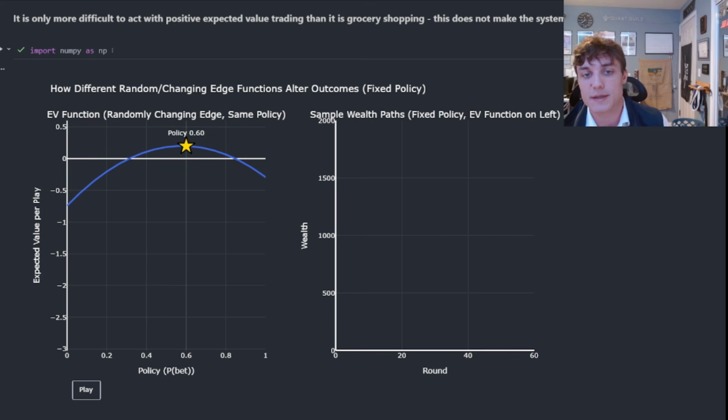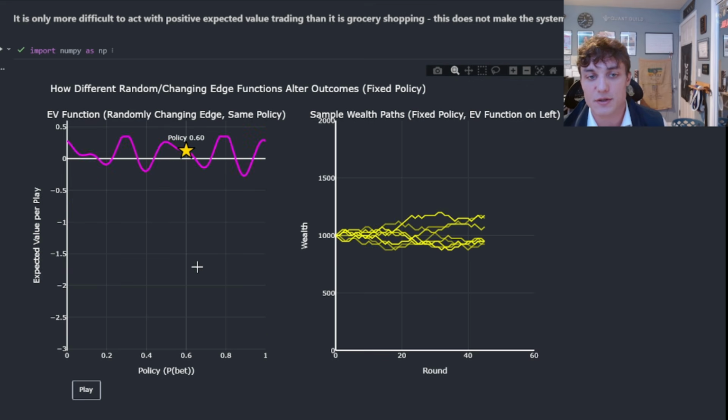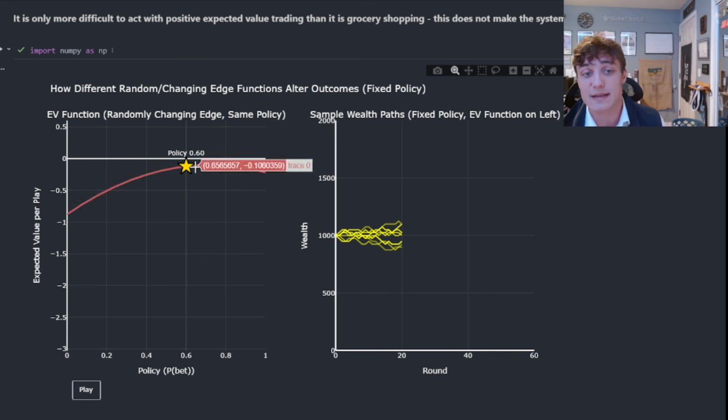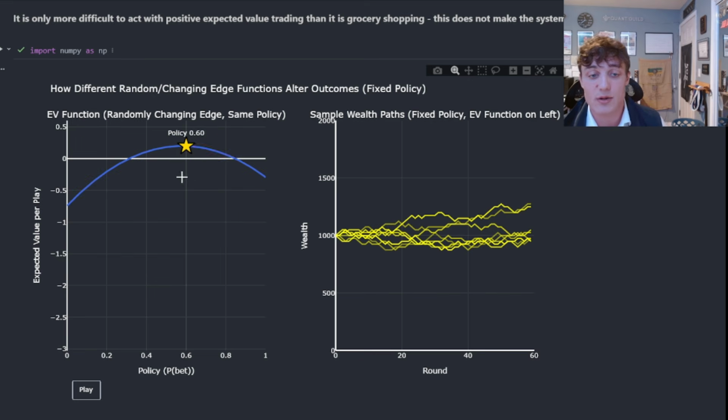When we're looking at the trading space now, we think of a policy function and the associated wealth path trajectory. What you can see here is we're not going to want to fix a policy function. You can see sometimes, certainly it's optimal. Sometimes it's positive EV. Other times it's net zero EV or even negative. And you can see the consequence in our wealth paths on the right side here. We're accumulating edge on some trades. On others, it's net zero or even negative EV. And you can see consequently in our wealth path that it's just effectively flat.